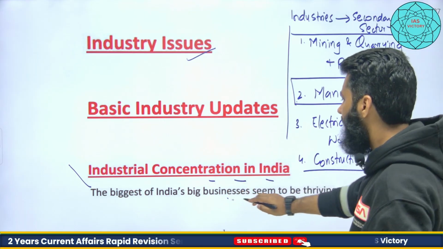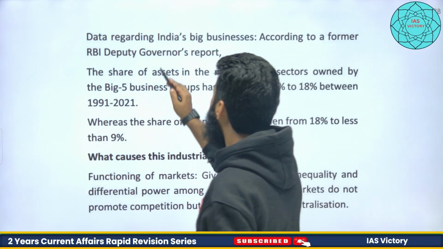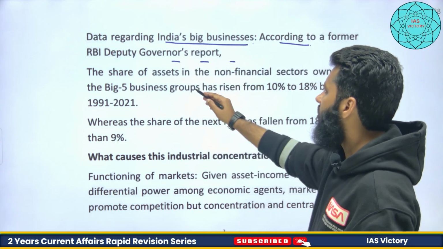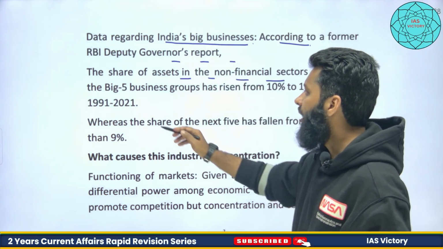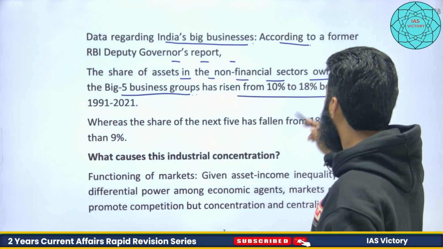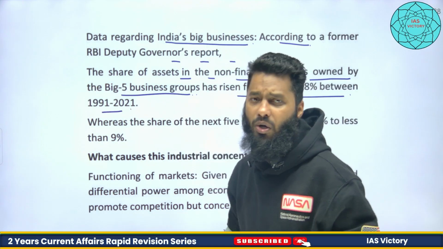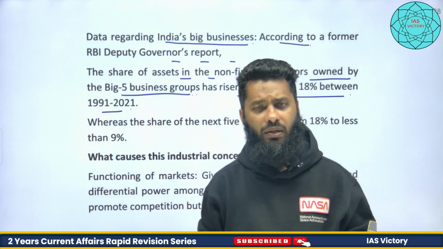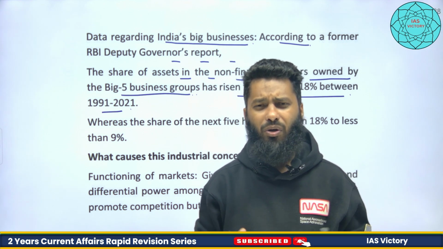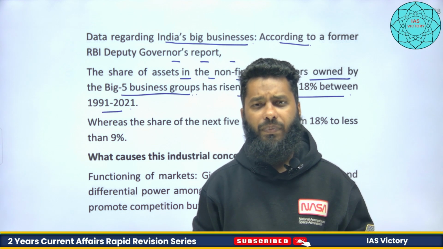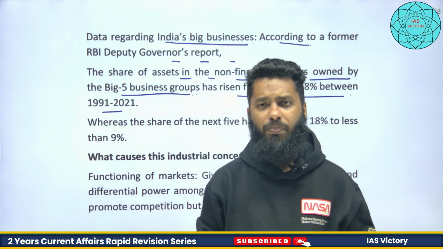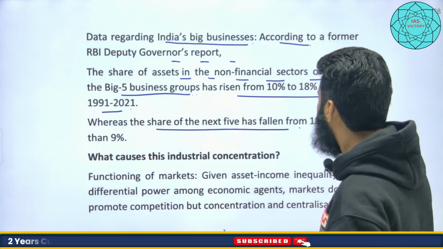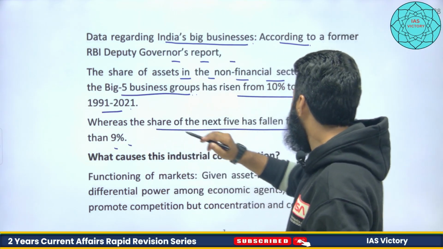The biggest of India's big businesses seem to be thriving. According to a former RBI Deputy Governor's report, the share of assets in the non-financial sector owned by the big five business groups has risen from 10% to 18% between 1991 and 2021. It is a kind of contradiction: the state has a directive principle to put effort to prevent concentration of wealth in few hands, and here we see concentration happening, whereas the share of the next five has fallen from 18% to less than 19%.